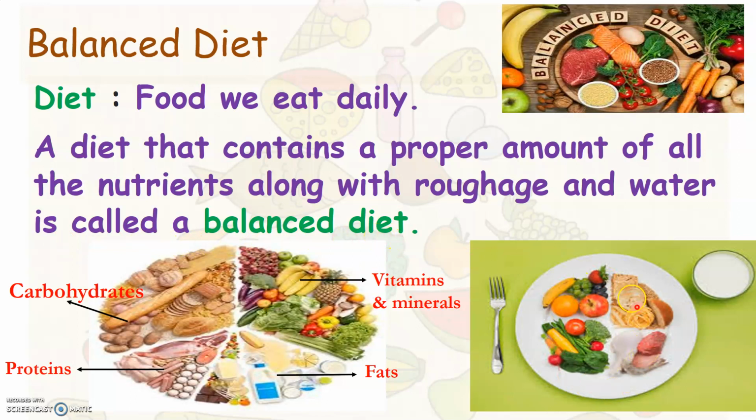Now look into the picture here. This plate of food includes fruits and vegetables which are rich in vitamins and minerals, food that is rich in carbohydrates, food that is rich in proteins, and also food that is rich in fats. Therefore, we can say that consumption of such food items, which includes all the nutrients, along with proper intake of water, is called a balanced diet.